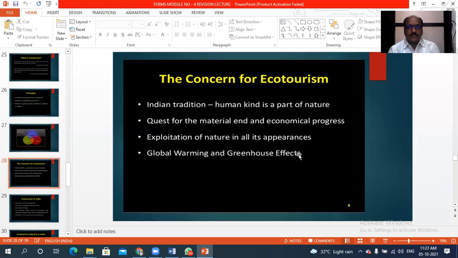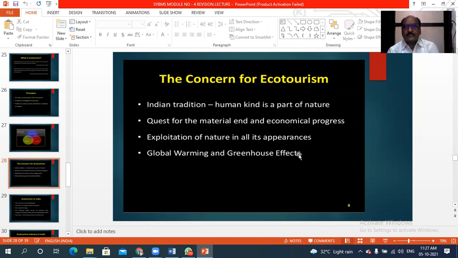Once we develop ecotourism, there is automatically economic progress of the local people as well as the government. And at the time of exploiting the resources from the environment for the development of ecotourism, we should exploit very carefully. We should use very carefully.